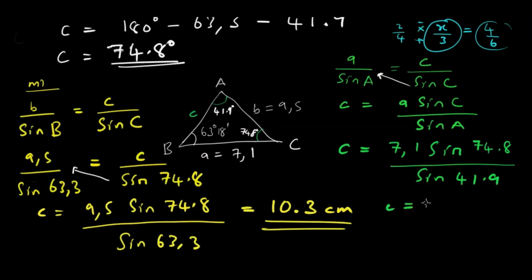Calculator: 7.1 sine of 74.8 over the sine of 41.9. Yes, tinogona.